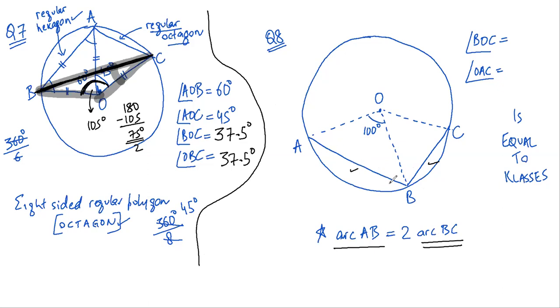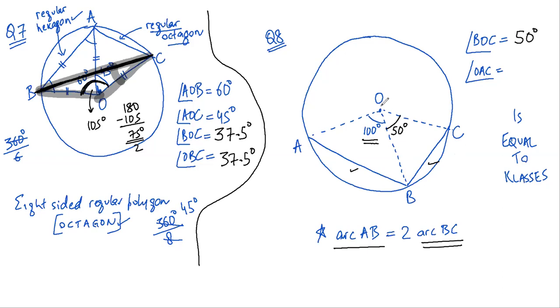Arc AB is twice of BC. So this will be 2 and this will be 1. So the same ratio would be followed by the angles also. So this will be 100 degrees. This will be 50 degrees. So BOC is 50 degrees.